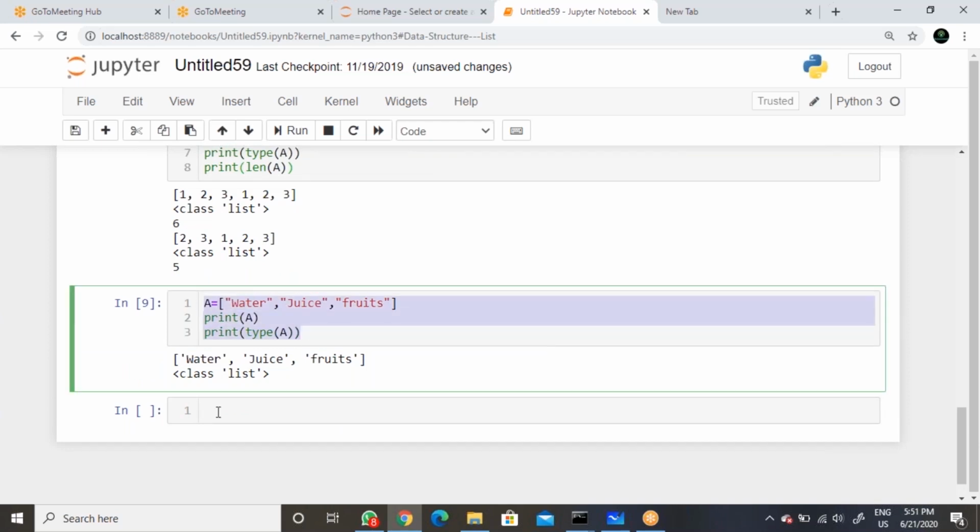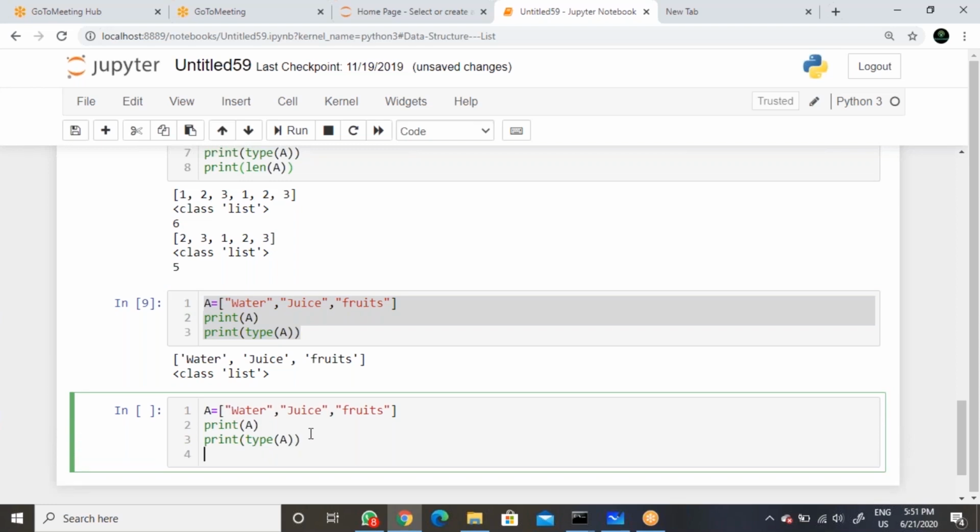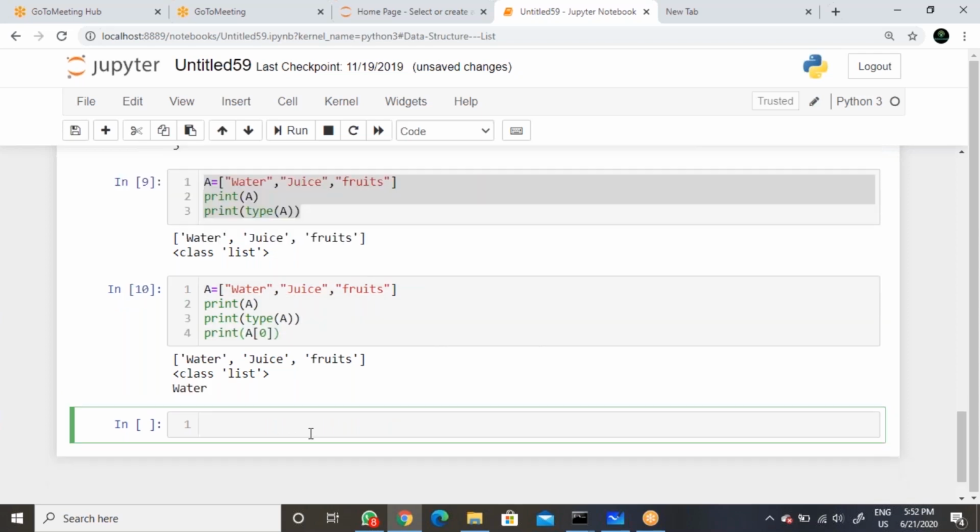Now I want to get the value water. So what we need to do, we can do indexing. Indexing we have seen in the last class, positive and negative index. So print of a, then water. Water in the sense, positive index starts from 0. So if we give 0, then the expected output will be water.